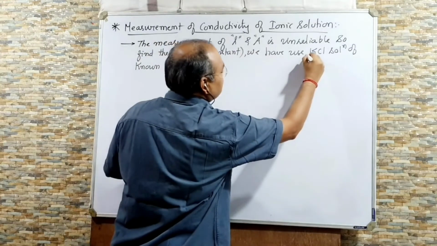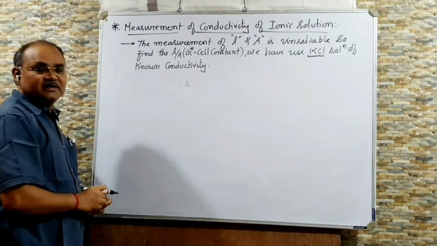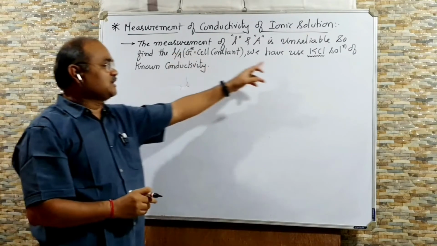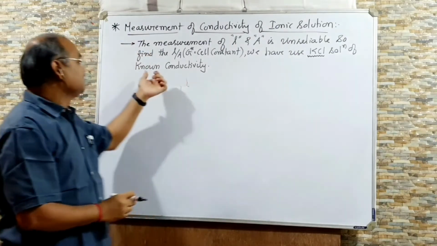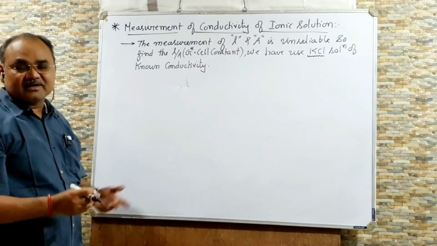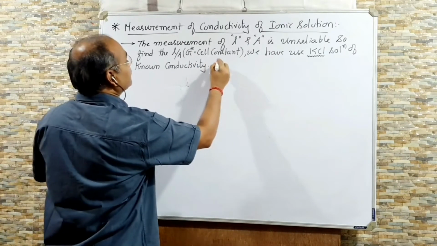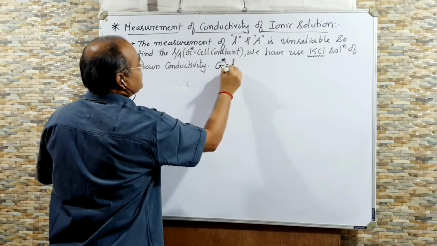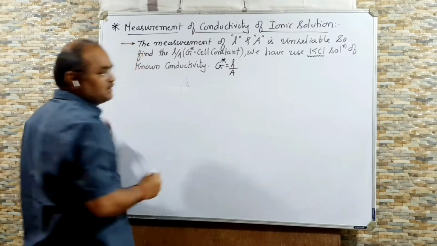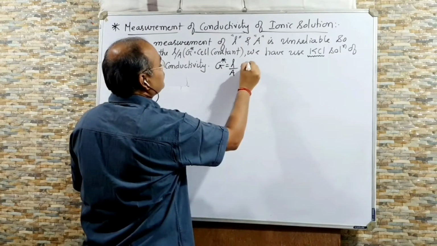So this can be asked in MCQ also. How to find out the value of L by A accurately? The value of cell constant L by A can be accurately measured by using a known solution of KCl having known conductivity. The conductivity of KCl solution should be known. Now, we know G asterisk is equal to L by A, right? And earlier we have written one equation.